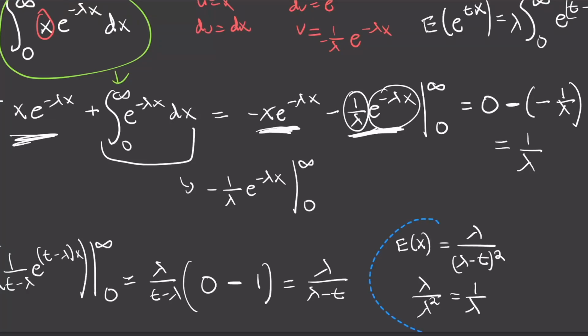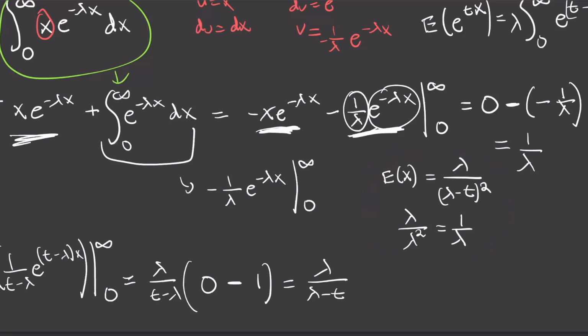Okay, now finally, to calculate the variance, well, we know the variance of x is equal to the expected value of x squared, so the second moment, which you can get using the MGF, and then we need to subtract off the expected value of x all squared, like so, which we already calculated.